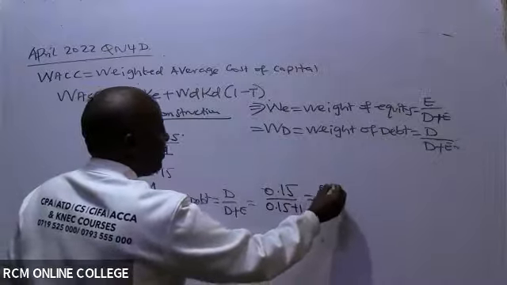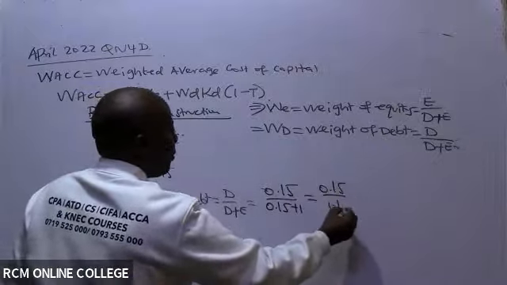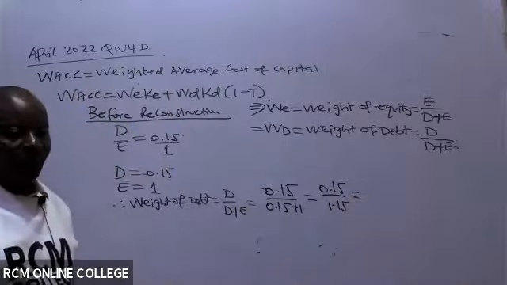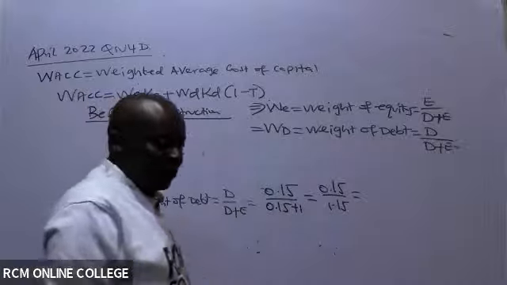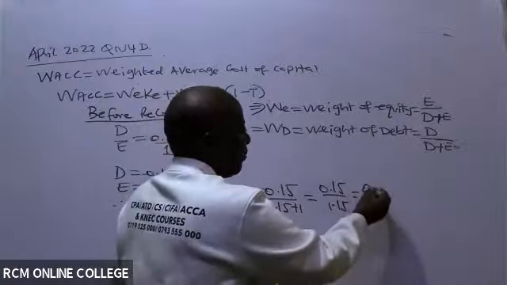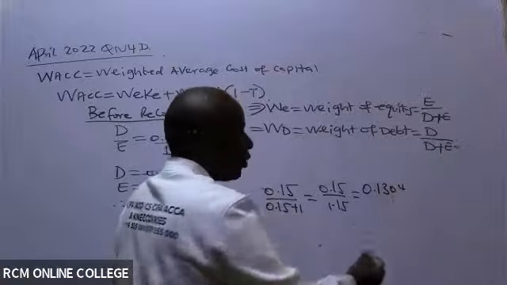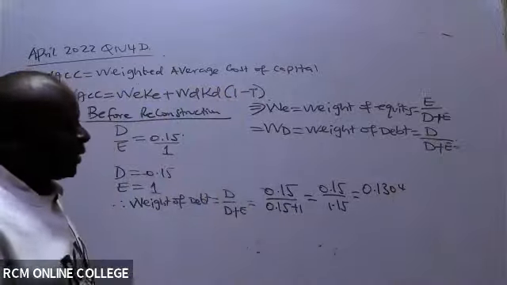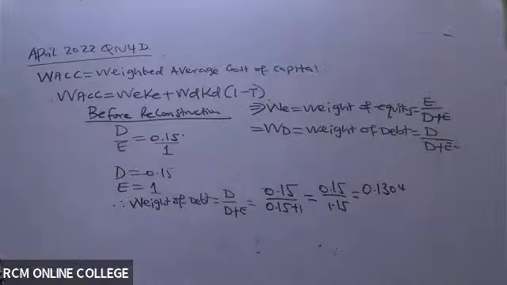Which is the same as 0.15 over 1.15, which gives me 0.1304. The more the decimal places, the better.